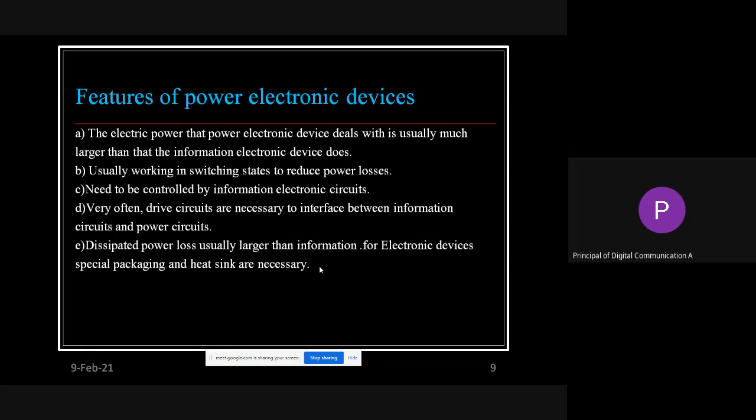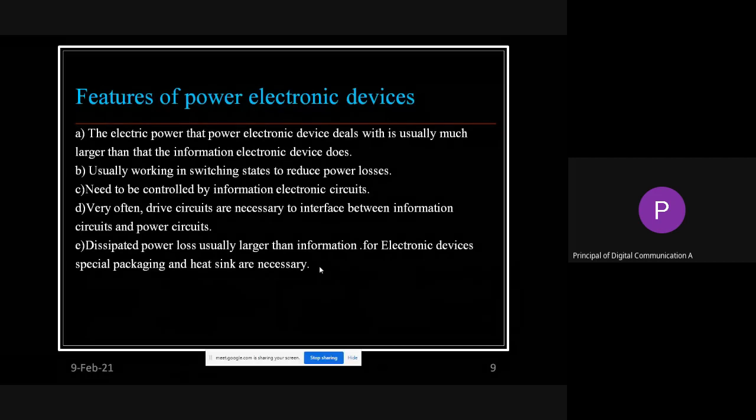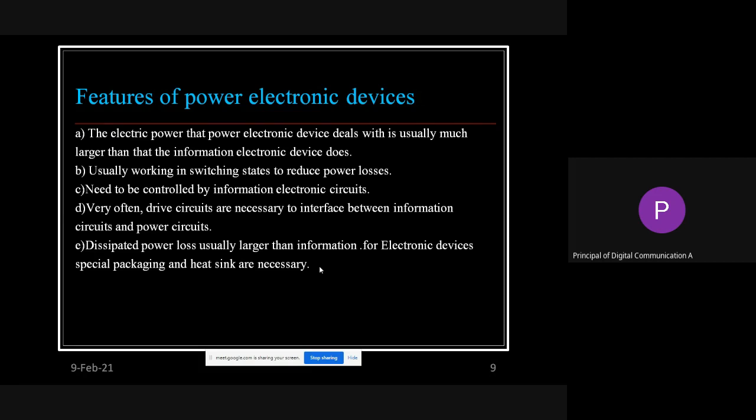If you have opened amplifiers, inside you might have seen on the PCB various components mounted. But for some components, like the SCR type or the transistor type, a white plate is attached. That is working as a heat sink to dissipate or distribute the heat. So this is the use and importance of the heat sink. These are a few features of power electronic devices.